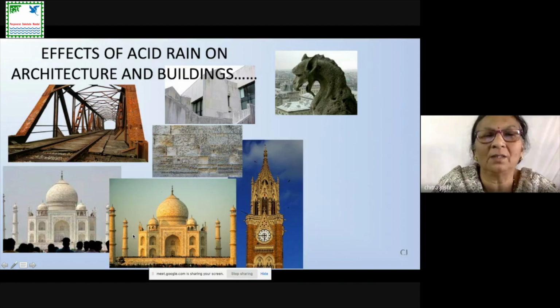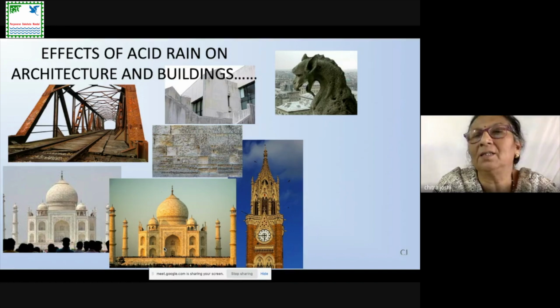It has turned slightly yellowish, and at the same time the marble is getting affected because of the acidic gases present around. The marble carving also gets affected due to the acid rain.